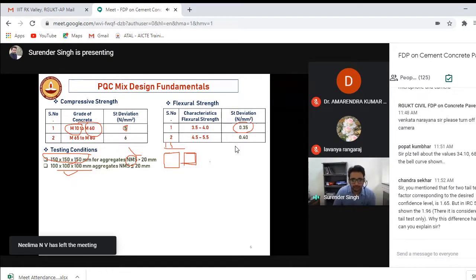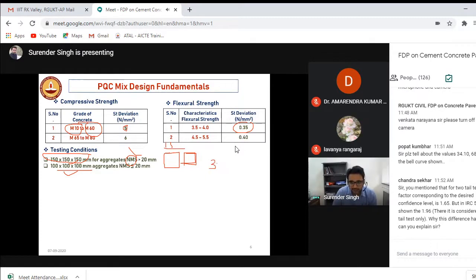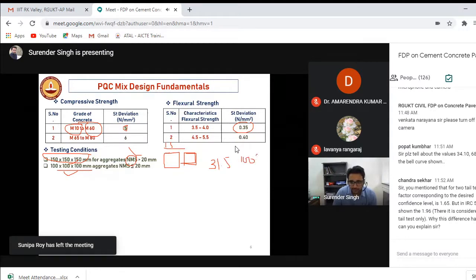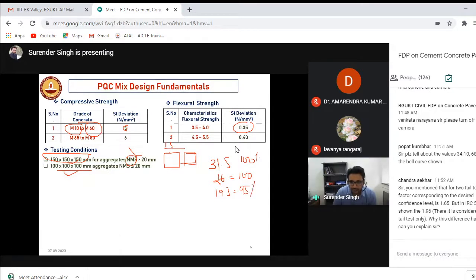I came across some aggregates, and I did the sieve analysis, and what I found is, let's say, the 31.5 mm sieve is there, 100% of the aggregates are passing from 31.5. I have a 26 mm sieve size, again 100% are passing. I have a 19 mm sieve, so 90%, 95% of the aggregate are passing. I have a 12 mm sieve, from which, let's say, 89% of aggregates are passing. So how to determine the nominal maximum size?